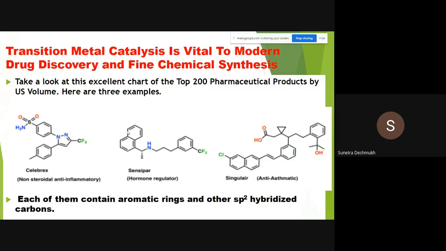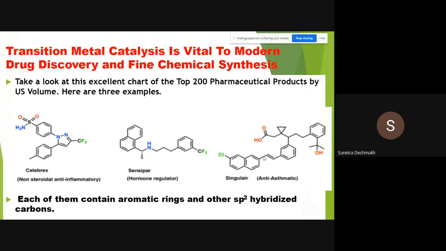If you pay attention, each of these drugs contains aromatic rings and other sp2 hybridized carbon atoms, with a carbon carbon single bond between sp2 hybridized carbon atoms. To form this type of bond, we need the help of transition metals.